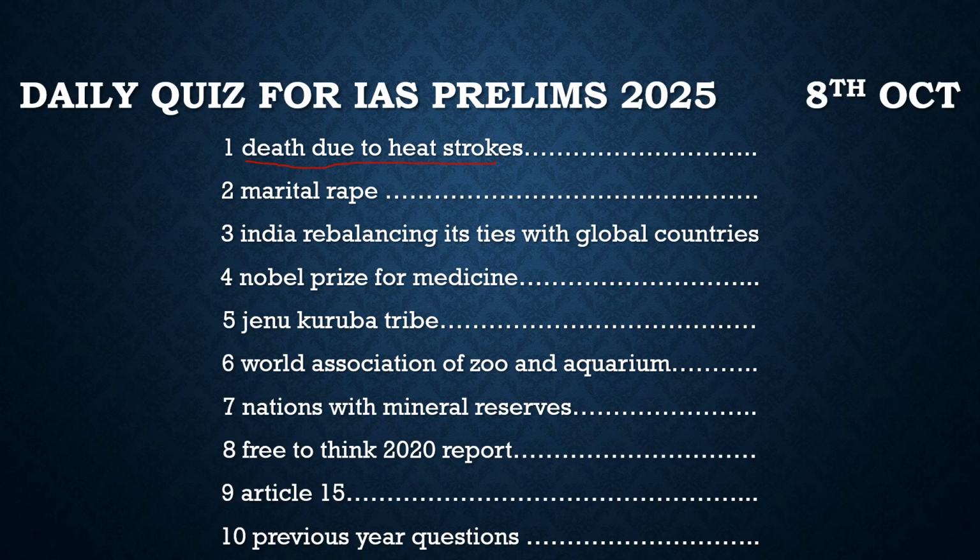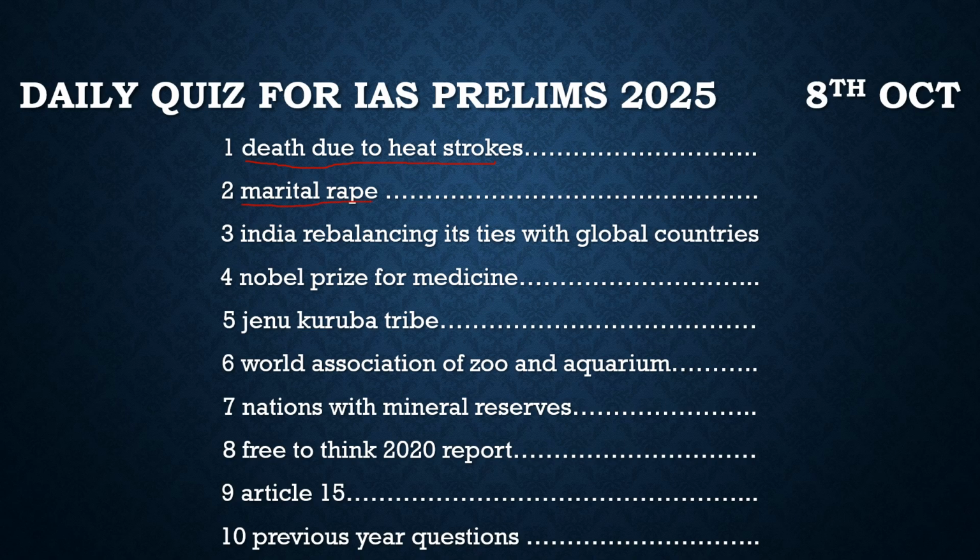With respect to this, I think it is the proper introduction to the question which we have to discuss in the next slide. I hope you got the basic idea why we are going to discuss that question, and the basic idea about the news article itself. Now with this, let's move to another article here. It talks about marital rape.